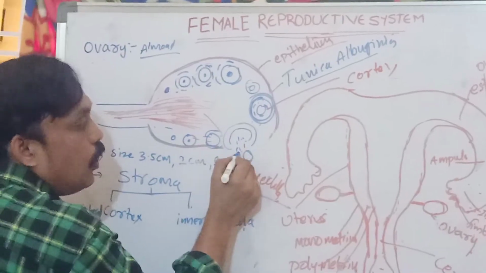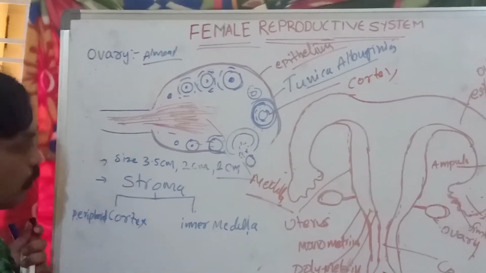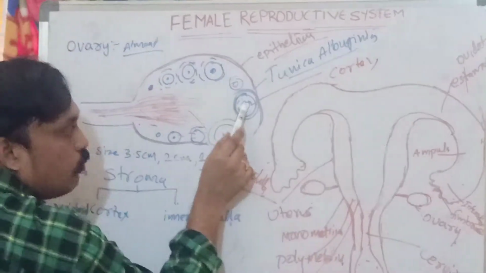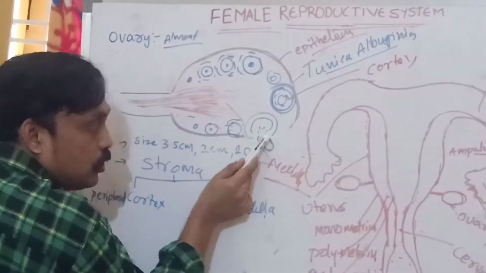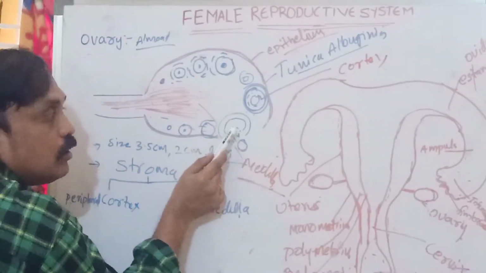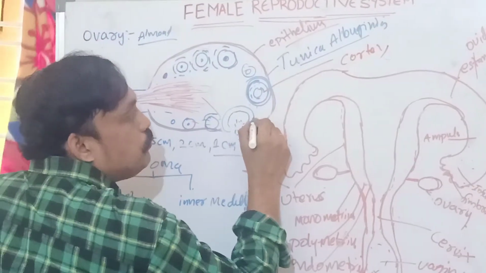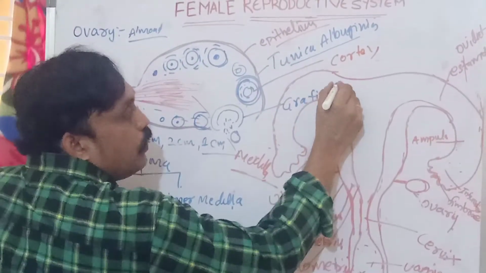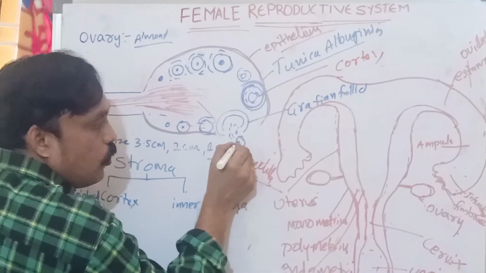Ruptures and releasing ova. Try to understand, very important part. Okay, this part is what? This secondary oocyte is nothing but the ovum. After developing, it ruptures, the breaking down of what? This follicle, that follicle we can call Graafian follicle. So that I write Graafian follicle. This Graafian follicle ruptures and releases what? Ovum.